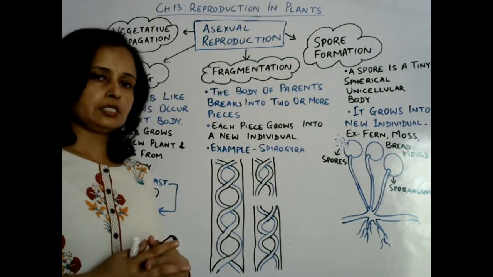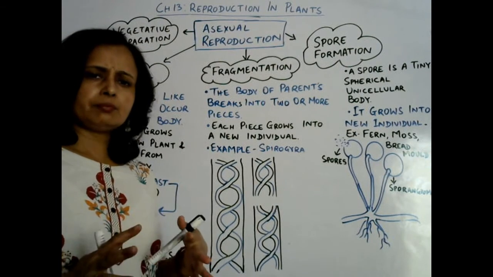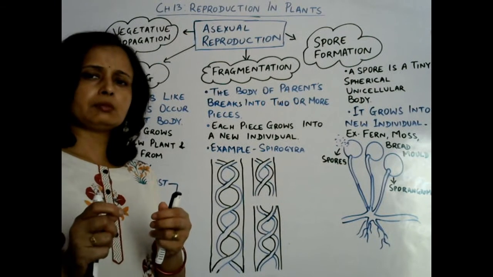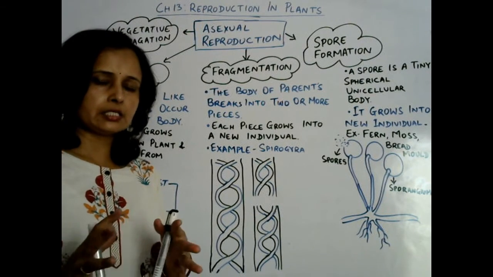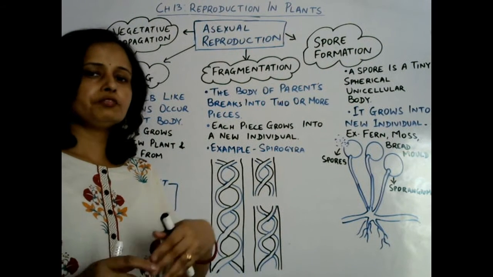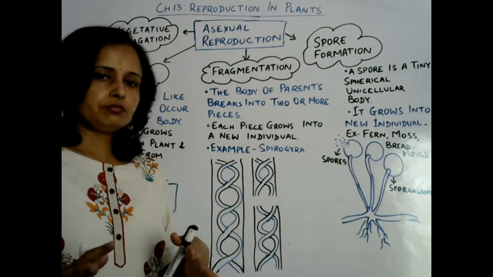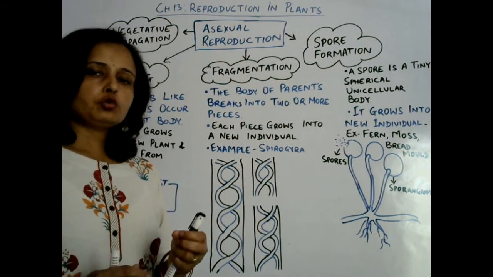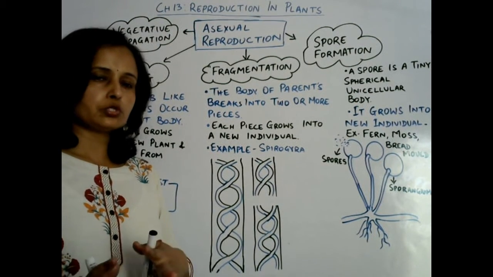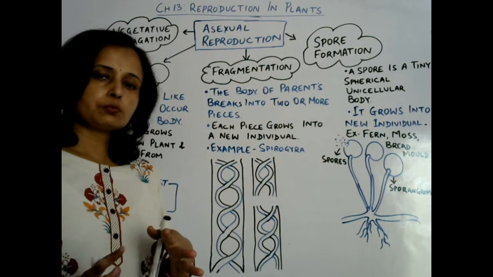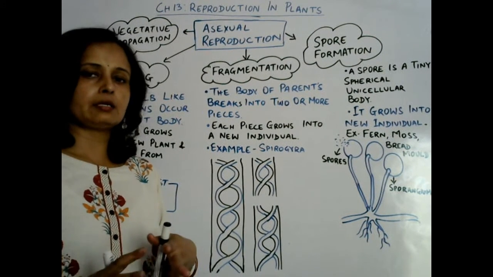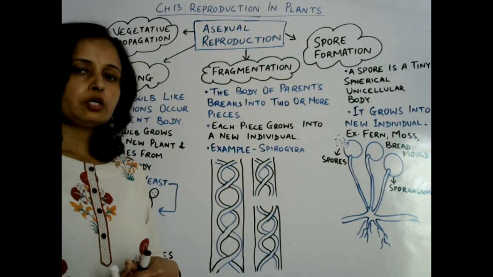You must have seen stale bread. In stale bread, few black-brown patches appear, especially during the rainy season if you keep it outside the refrigerator. Those patches are actually bread mold, a fungus, and those are spores. The spores are microscopic and can be seen under a microscope.